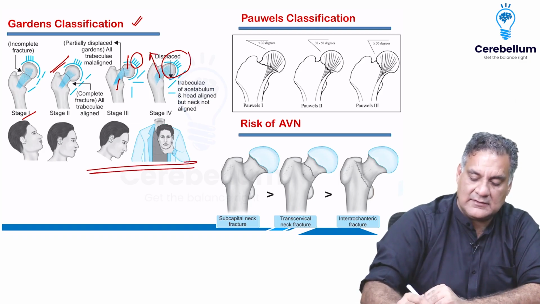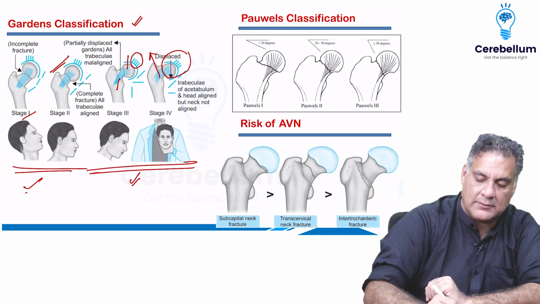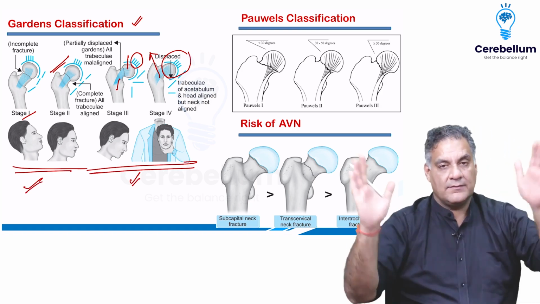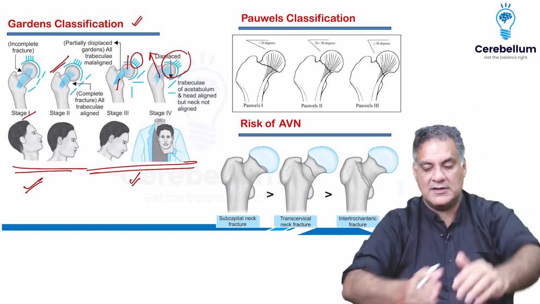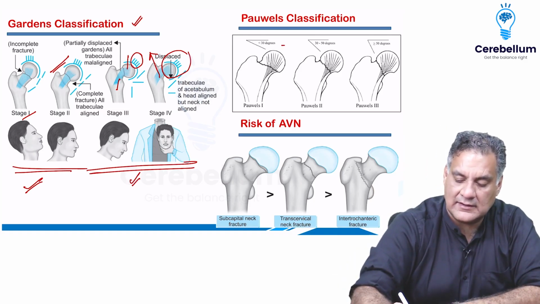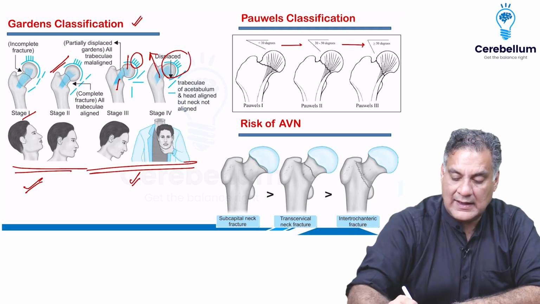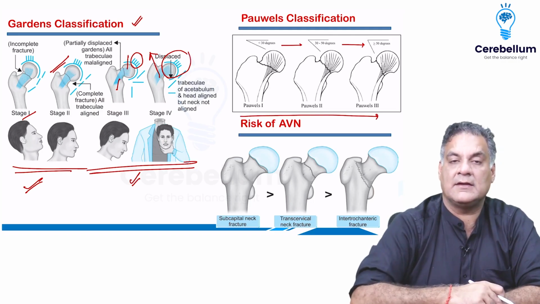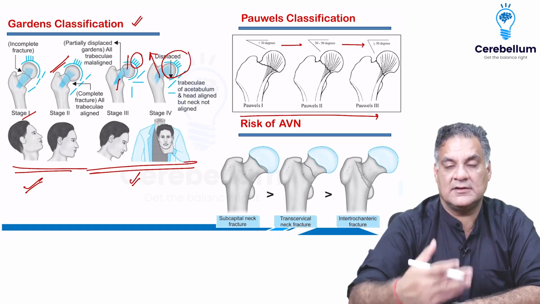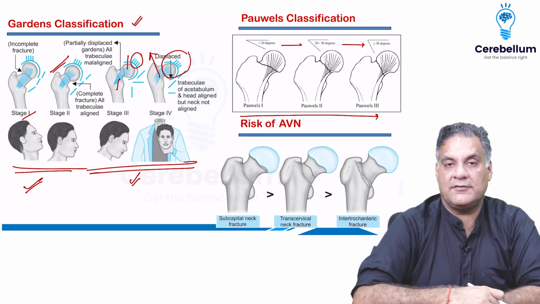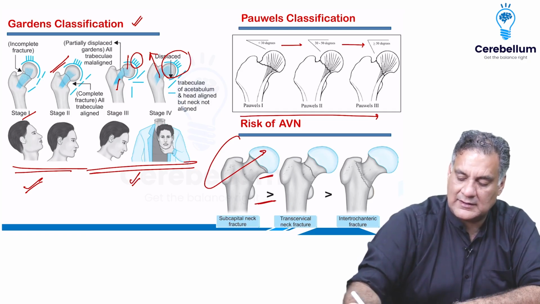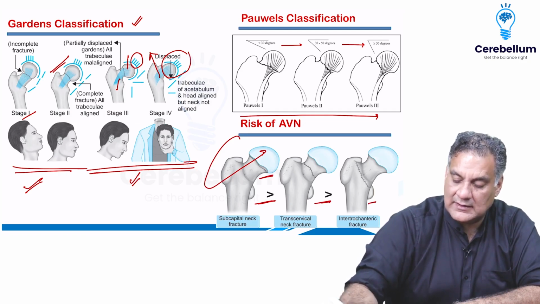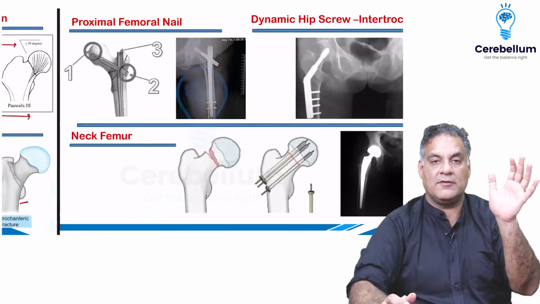Remember, stage 3 and 4 have the same prognosis, and 1 and 2 have the same prognosis. Horizontal fractures will have compression, so they will unite. The vertical fracture will have shearing forces, so they will go away from each other. Pauwels said less than 30 degrees is grade 1, 30 to 50 is grade 2, and more than or equal to 50 is grade 3. As the angle increases, the fracture becomes more vertical and chances of union become less. This is what you should remember. Similarly, as the fracture goes more proximal, because of the blood supply, the prognosis is worse. So subcapital has worse prognosis than transcervical, than intertrochanteric. This is the anatomical classification for neck of femur.